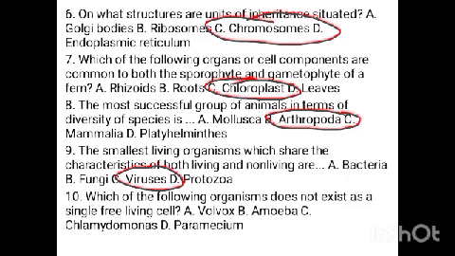Okay, the next question here says, which of the following organisms does not exist as a single free living cell? Okay, so we have volvox. Volvox exists as a colony. So it is not a free living cell. It is not an independent cell. Amoeba is a single cell. It is free living. Chlamydomonas is a single cell. It is free living. Paramecium is also a single cell and it is free living.